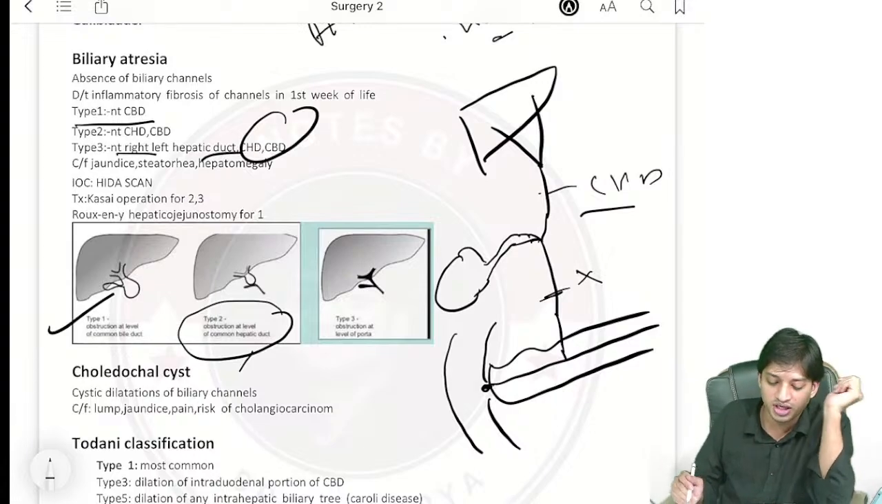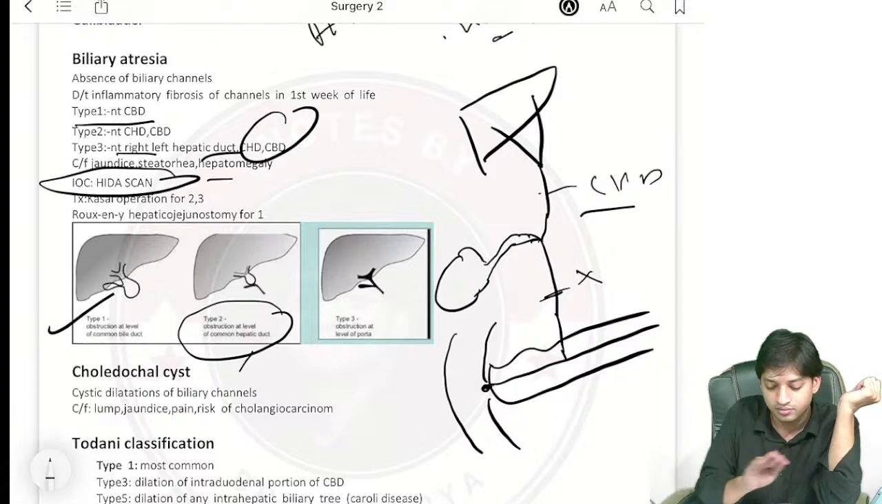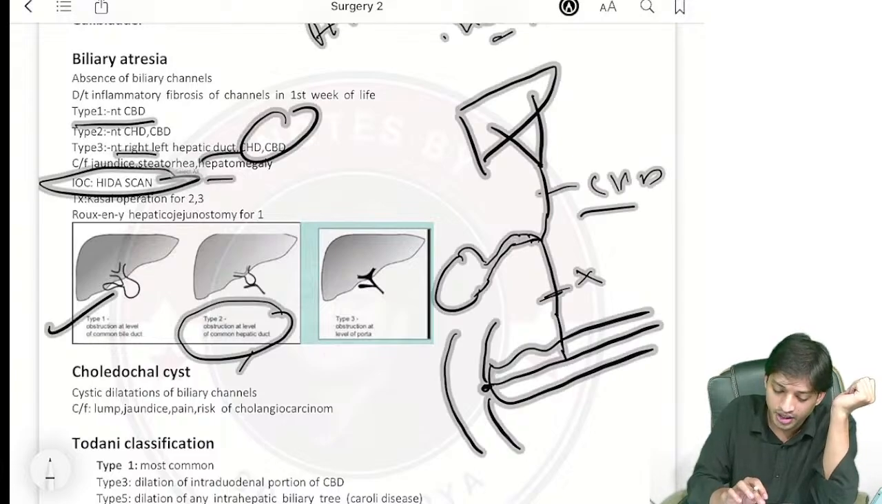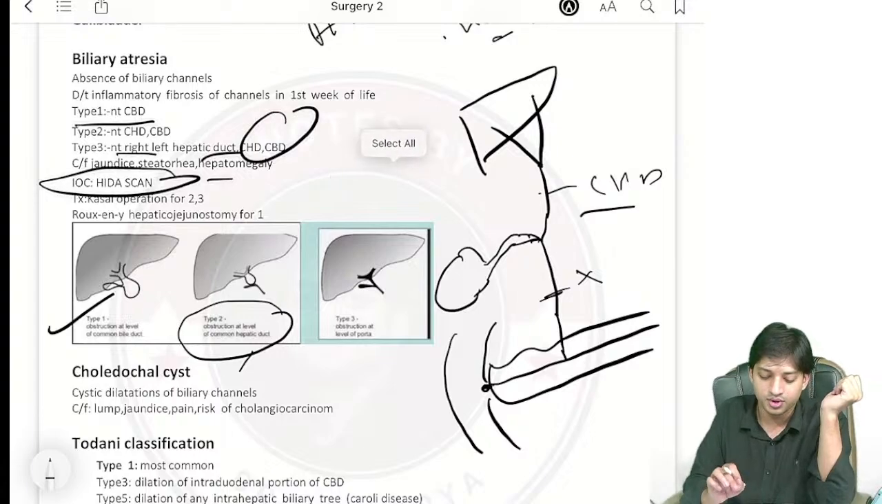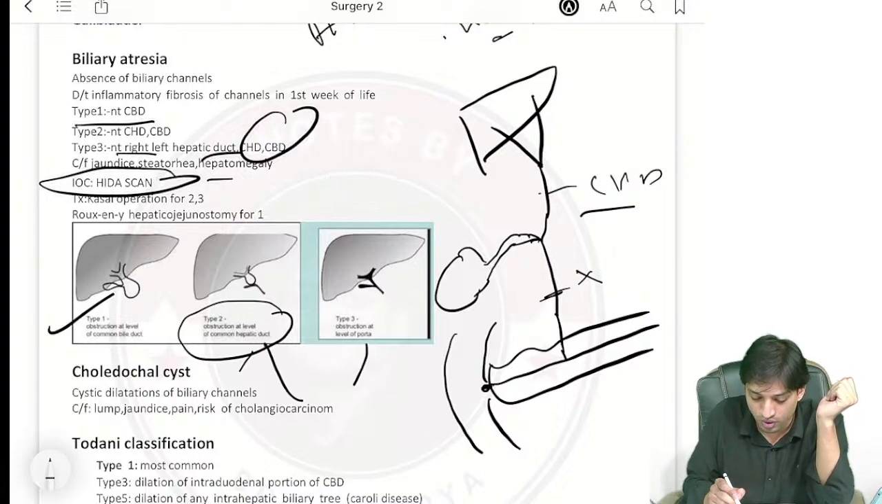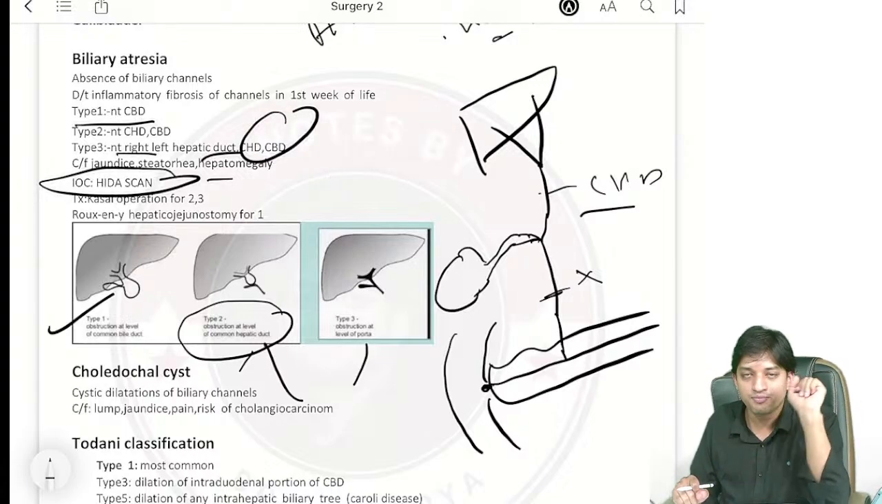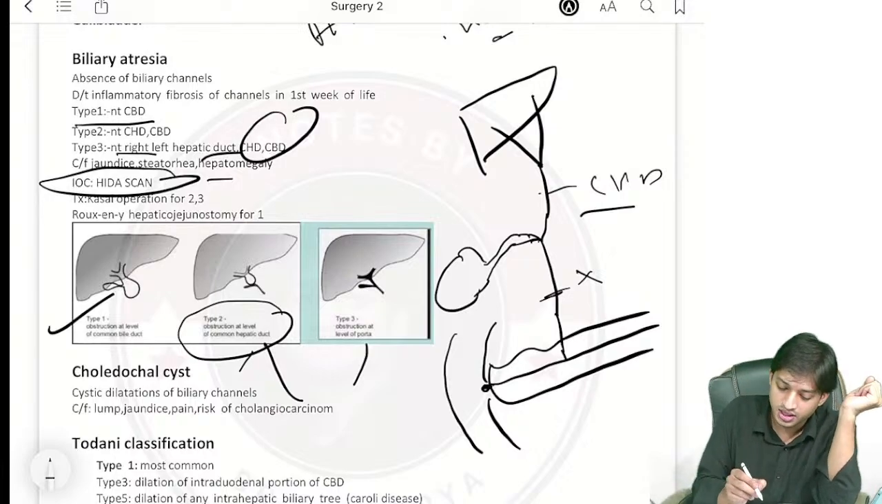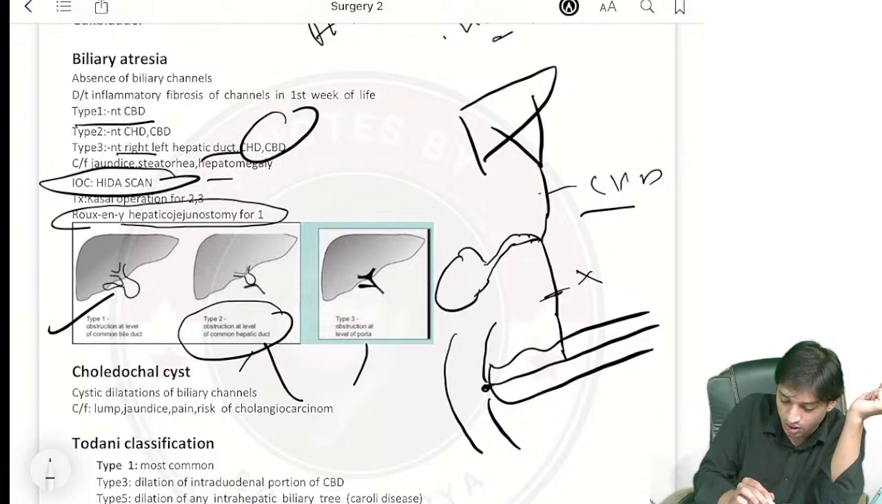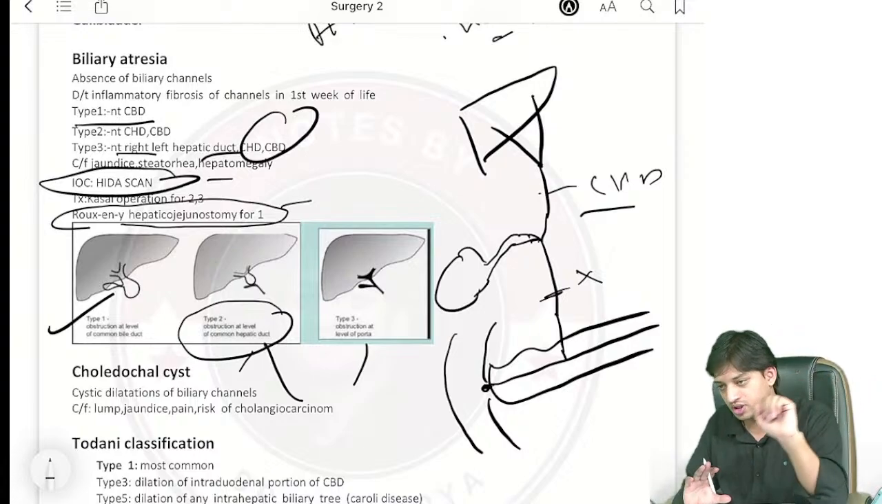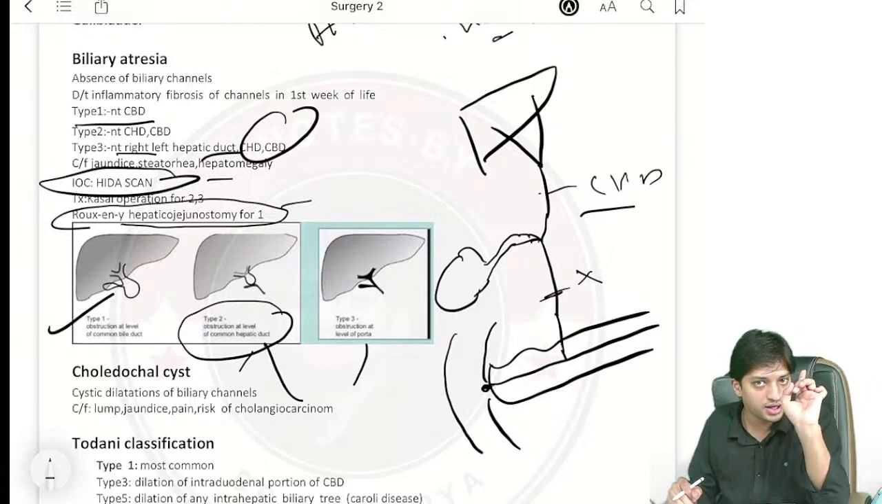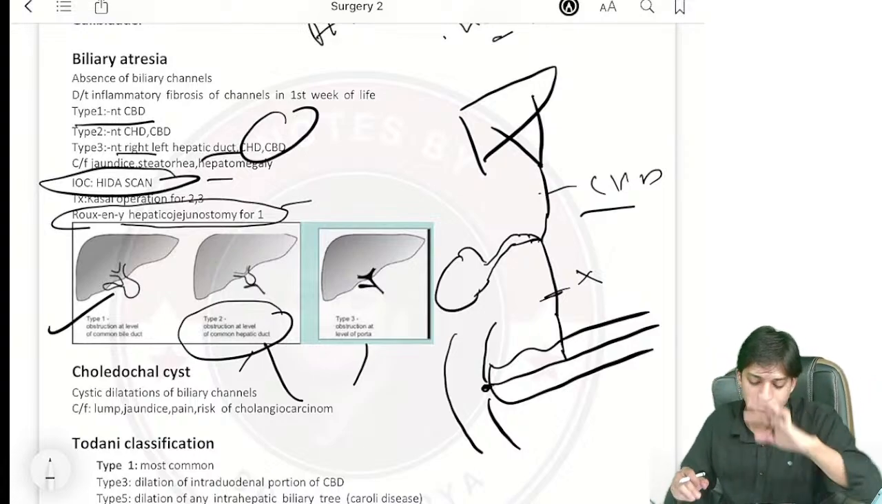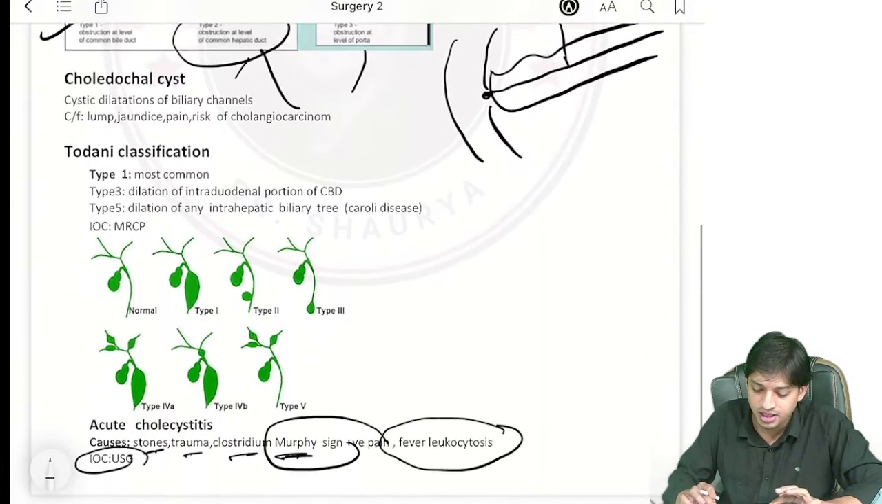Investigation of choice for biliary atresia is the HIDA scan, right? Now, treatment is Kasai operation for type 2 and type 3. And for type 1 biliary atresia, the treatment is hepaticojejunostomy, Roux-en-Y hepaticojejunostomy, done. Type 1, Roux-en-Y hepaticojejunostomy; 2 and 3, Kasai operation, done. Just remember the one-liner name, it is enough.